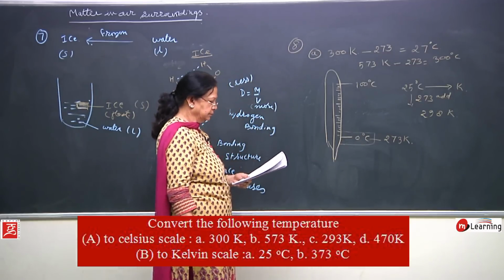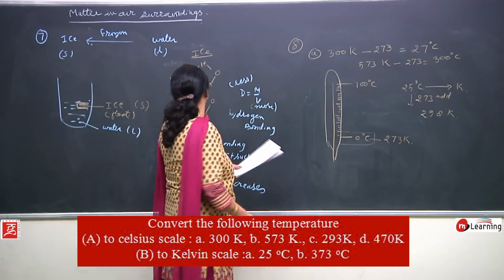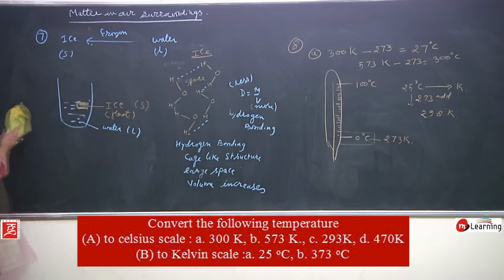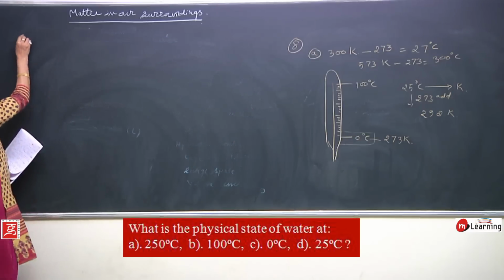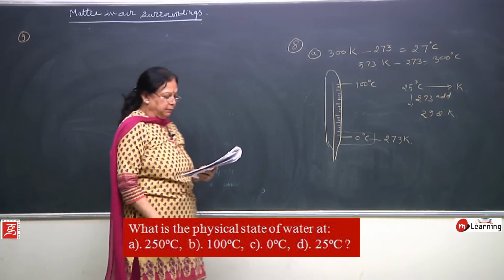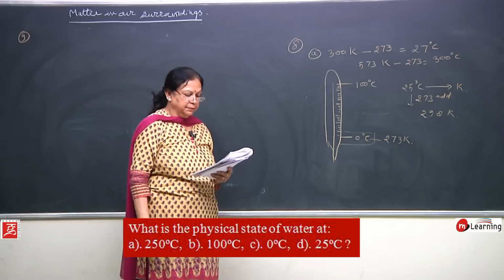Then the next problem of your study material, that is the 9th problem, children.